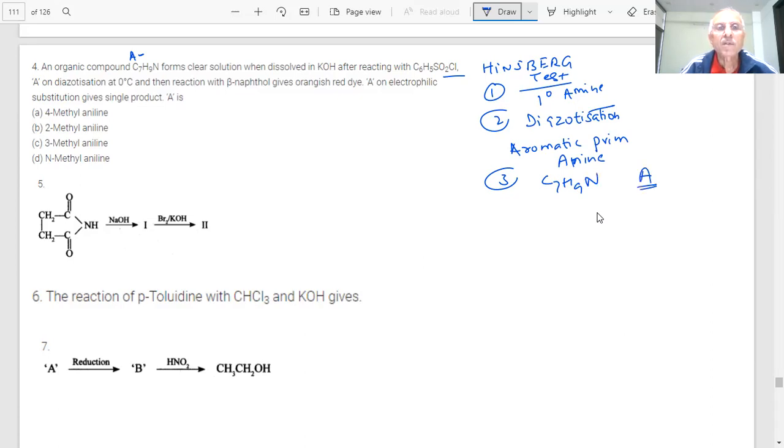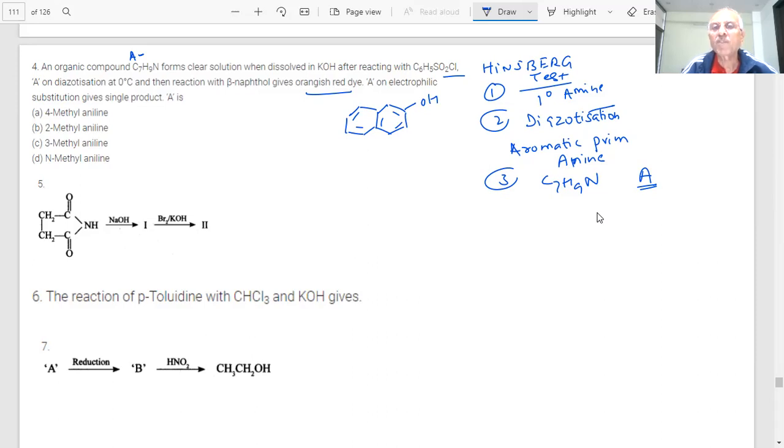Further he is saying reaction with beta naphthol, this is a dye test. I just told you dyes with phenol, with aniline. Yes sir. And now this dye is being formed with beta naphthol, student. Beta naphthol also gives a dye test. Let me put it like this: alpha, this is beta. Beta naphthol. So dyes will be formed by the diazonium salt.